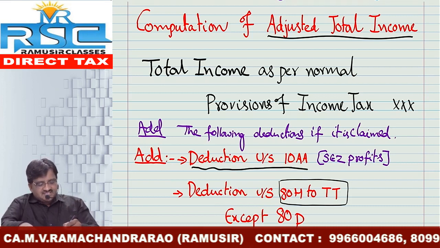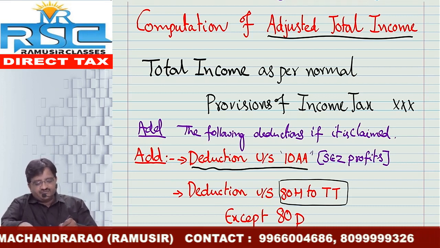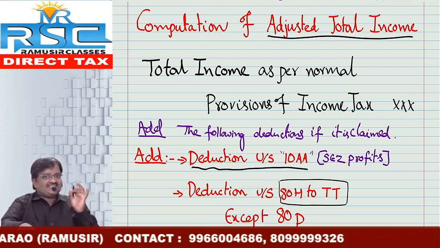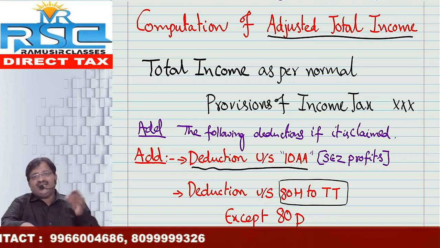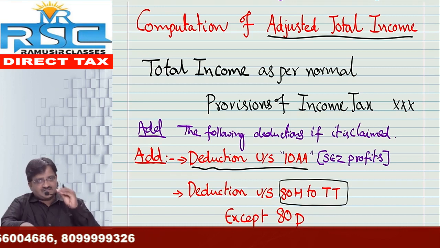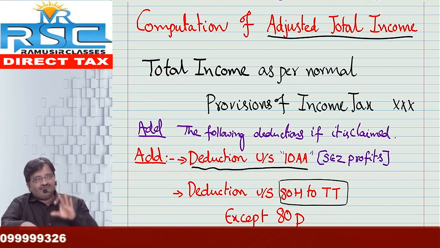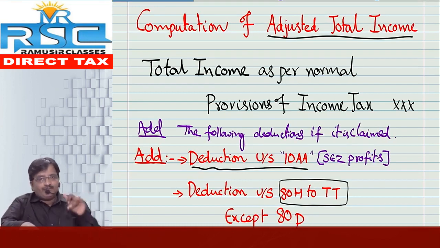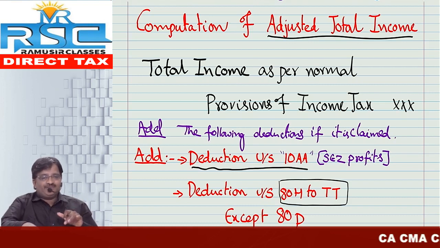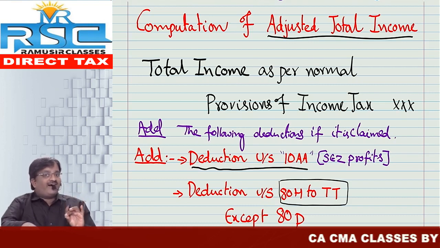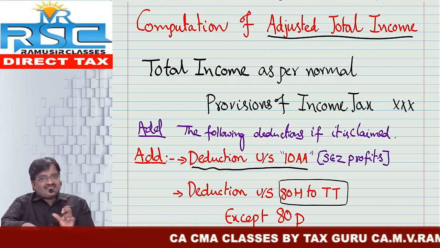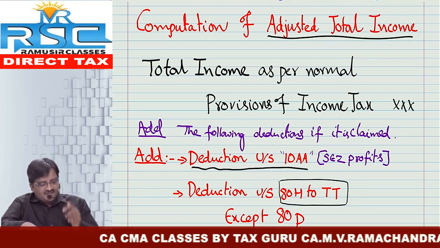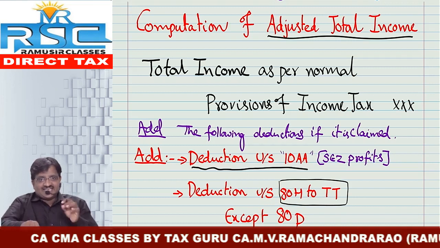So first one is deduction under section 10AA. Friends, 10AA deduction is applicable only for those units which are located in an SEZ area, special economic zone. If they do exports and if you bring the foreign remittances to India, to the extent of foreign exchange profit or to the extent of export profit, they are eligible for deduction under section 10AA.